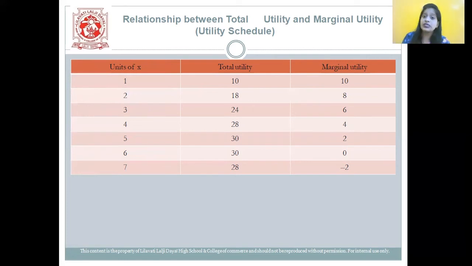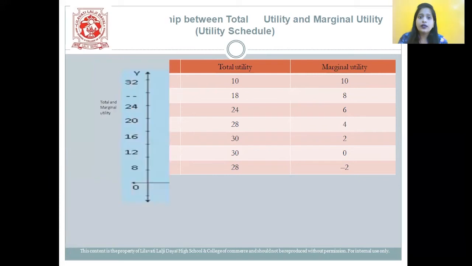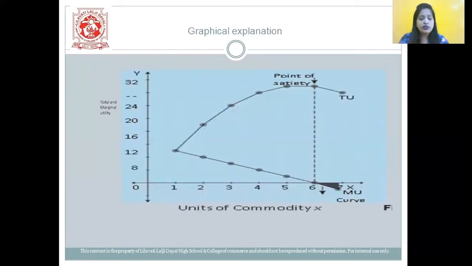Then when it becomes 18, marginal becomes 8. When it becomes 24, it becomes 6. So what do we see? That the marginal utility goes on decreasing. Here we have the graphical presentation of total utility and marginal utility, which shows that marginal utility always shows a downward trend.